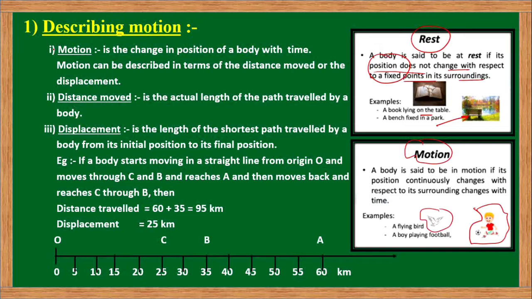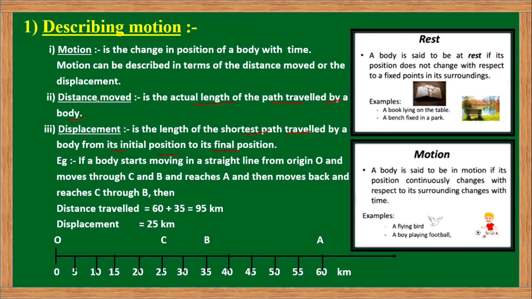Students, as we have understood the meaning of motion, motion is simply a change in the position of a body with respect to time, and this term motion can be described in terms of the distance moved or the displacement. Then let us understand the meaning of distance and displacement. Students, what is the meaning of distance? Distance is the actual length of the path traveled by a body, whereas displacement is simply the length of the shortest path traveled by the body from its initial position to the final position.